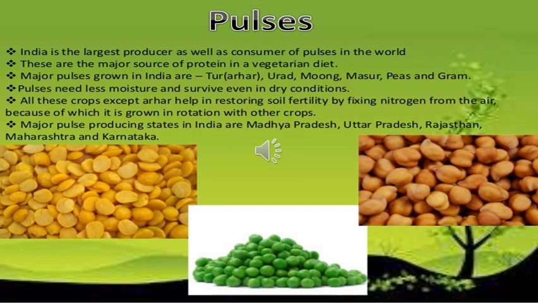All these crops except arhar help in restoring soil fertility by fixing nitrogen from the atmosphere, because of which they are grown in rotation with other crops. That's why they are called leguminous plants, which fix nitrogen from the atmosphere into the soil. Major pulses producing states in India are Madhya Pradesh, Uttar Pradesh, Rajasthan, Maharashtra and Karnataka.